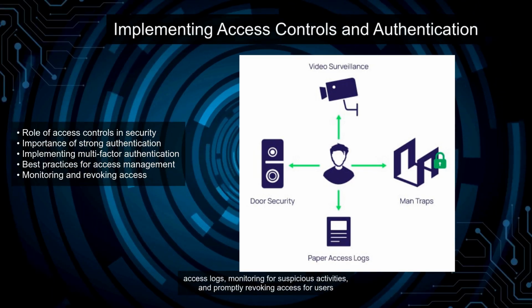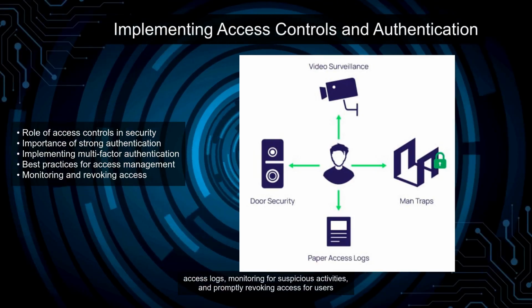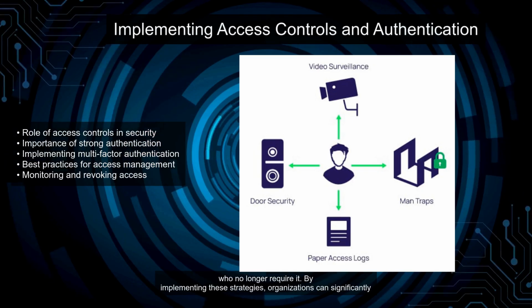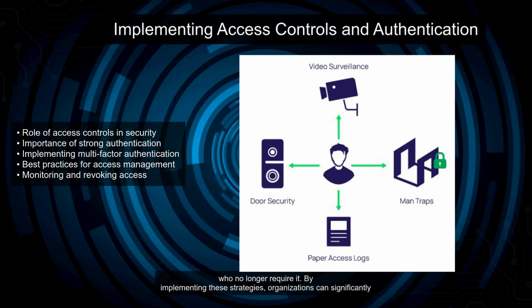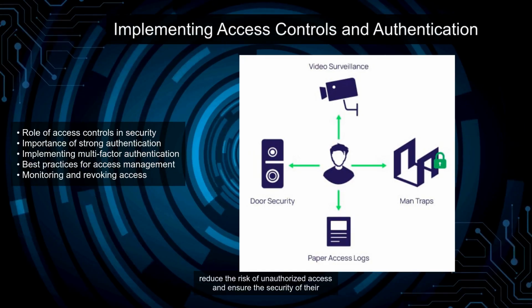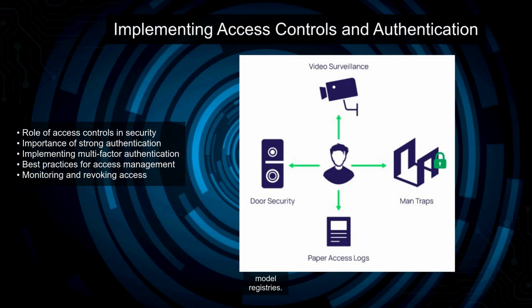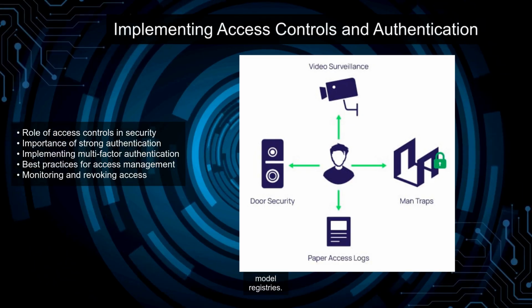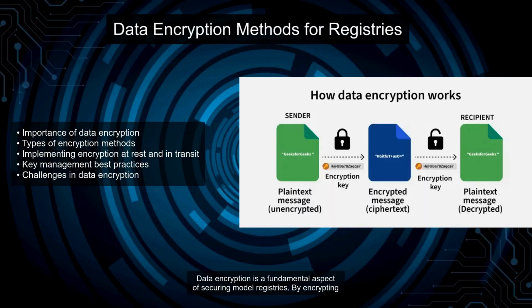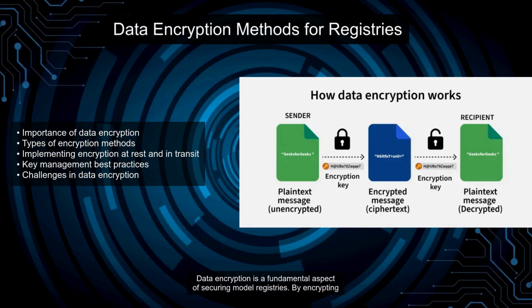Best practices for access management also include regular audits of access logs, monitoring for suspicious activities, and promptly revoking access for users who no longer require it. By implementing these strategies, organizations can significantly reduce the risk of unauthorized access and ensure the security of their model registries. Data encryption is a fundamental aspect of securing model registries.